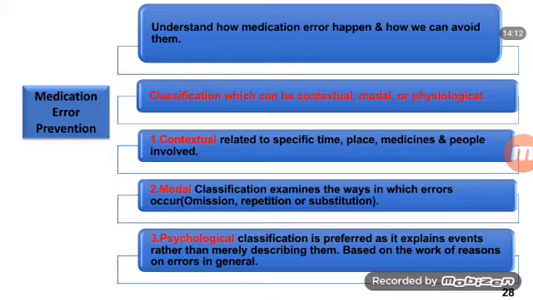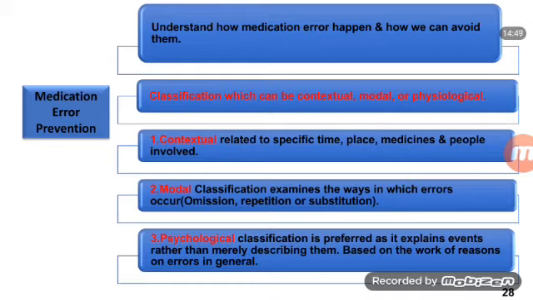Next, how to prevent medication error. To understand how medication errors happen and how we can avoid them, consider their classification like contextual, modal or physiological. Contextual means what? Related to specific time, place, medicines and people involved. Modal classification is related to examining the ways in which error occurred due to omission, repetition or substitution.